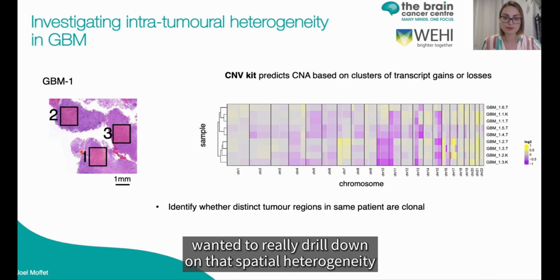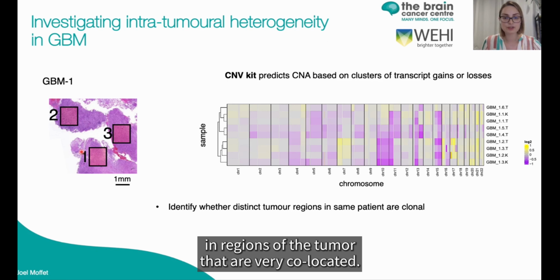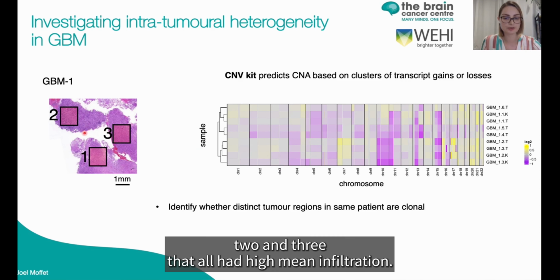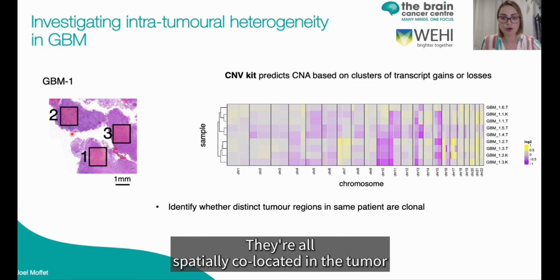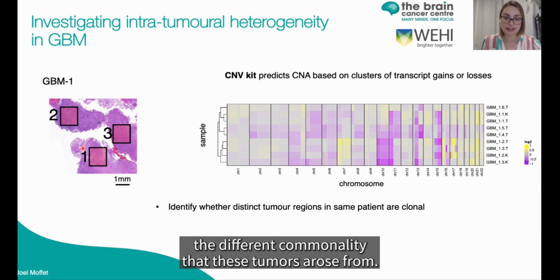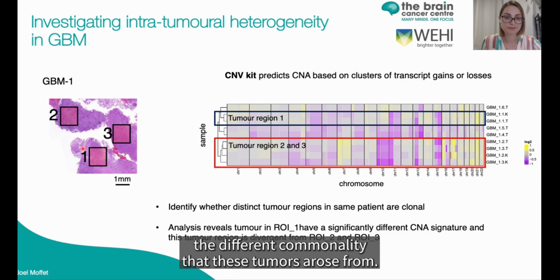Next, we wanted to really drill down on that spatial heterogeneity in regions of the tumor that are very co-located. This example is in GBM1, where we can see regions of interest 1, 2, and 3 that all had high immune infiltration. They're all spatially co-located in the tumor. And we could use the copy number alterations to further investigate the different clonality that these tumors arose from.